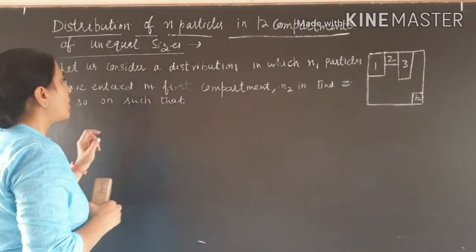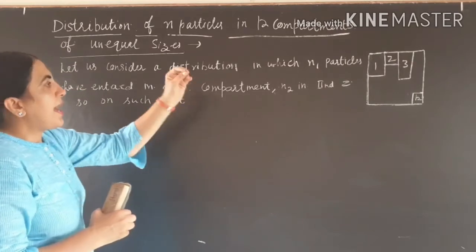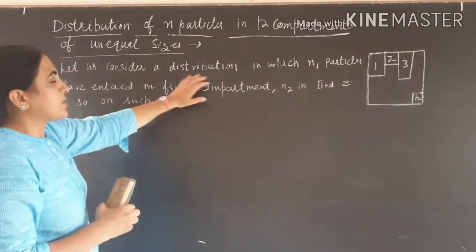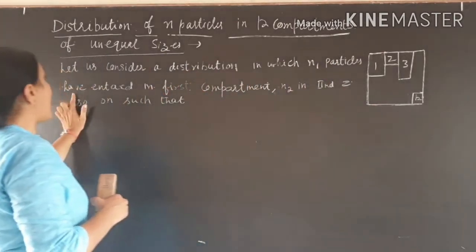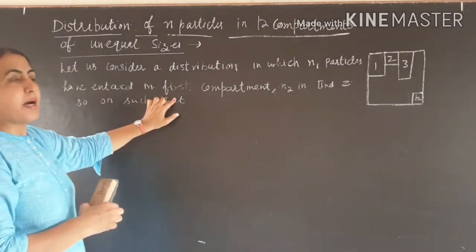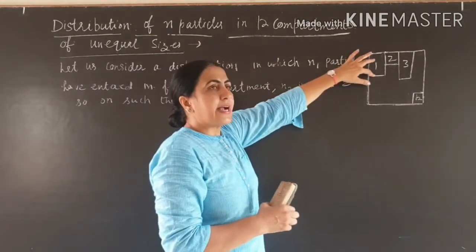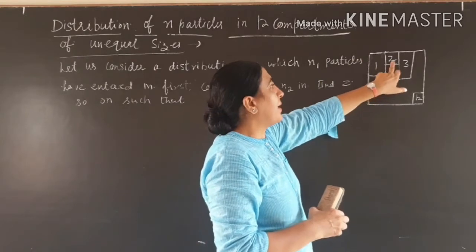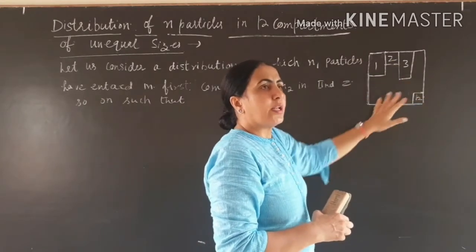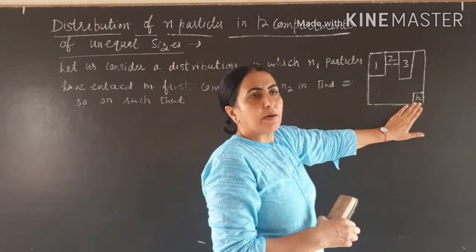So suppose we consider a distribution in which n1 particles have entered the first compartment, n2 particles the second compartment, n3 the third, and so on, nk particles in the k-th compartment.